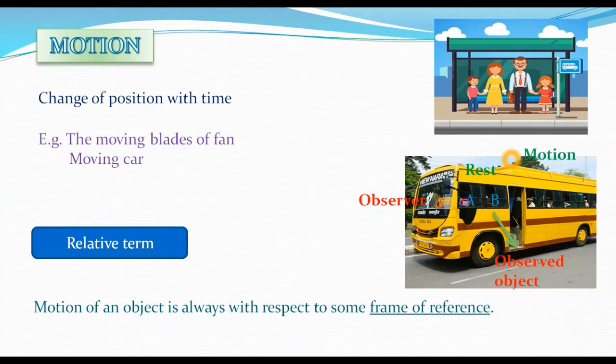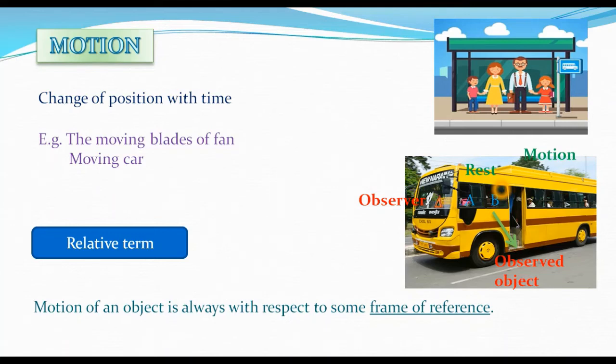So you understand whether an object is in motion or not is decided by the person who is observing it. That means motion of the object is always with respect to some frame of reference. So what is that frame of reference? That is nothing but the reference frame of the observer.